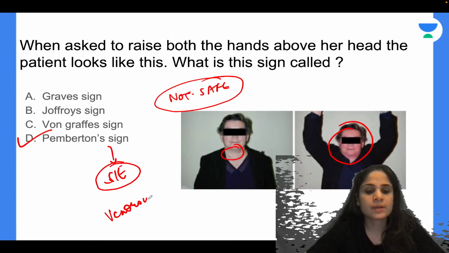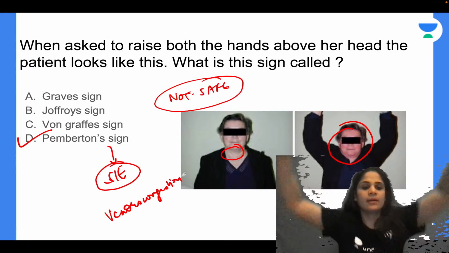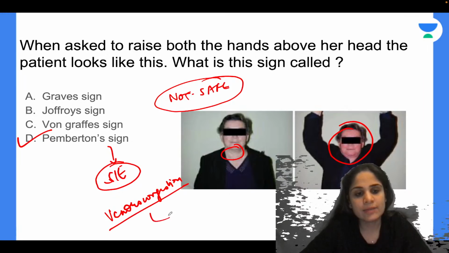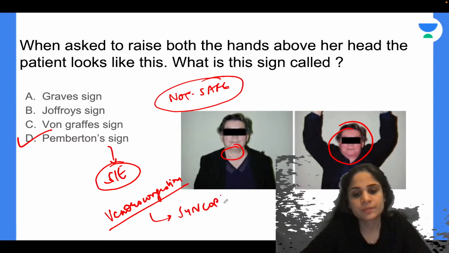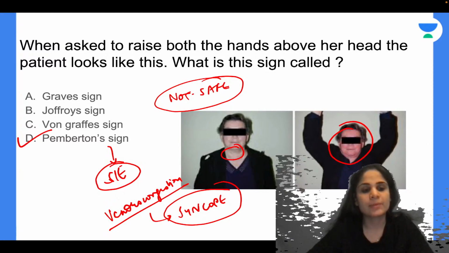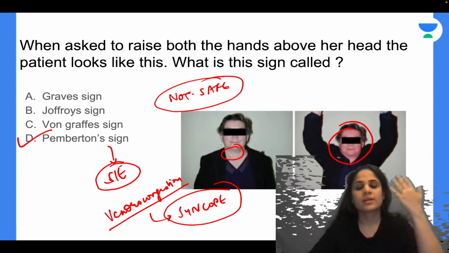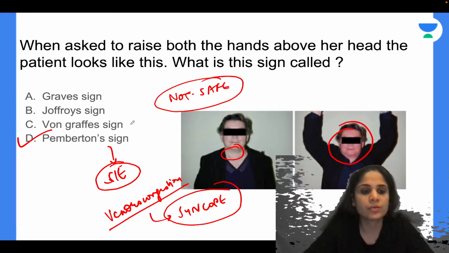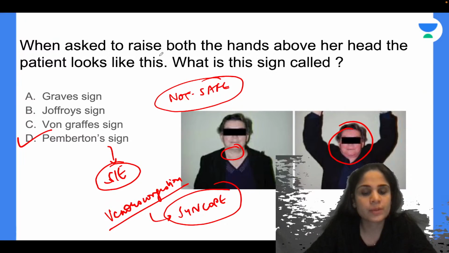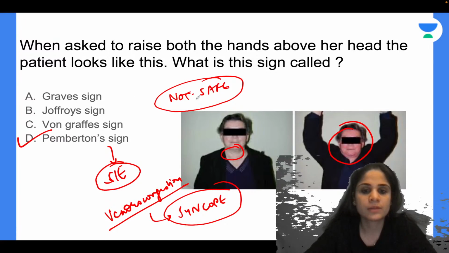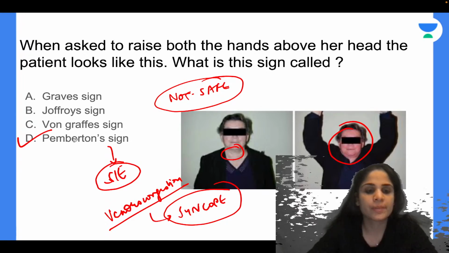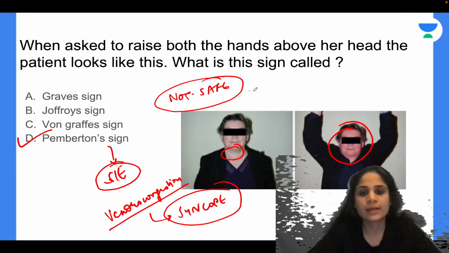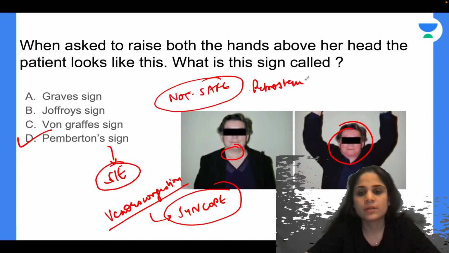Okay, so this is because of the venous congestion caused by putting your hands up and causing the mass to obstruct the thoracic inlet. Now this can even lead to syncope in the patient. So this can lead to a syncopal attack because the blood will not flow through the carotids. The jugular will not drain and the carotids will not be able to push the blood to the brain. So this can lead to syncope in the OPD, and as a result of this you should not be doing this on an outpatient basis. So this is called as Pemberton sign, used for identifying retrosternal goiter.